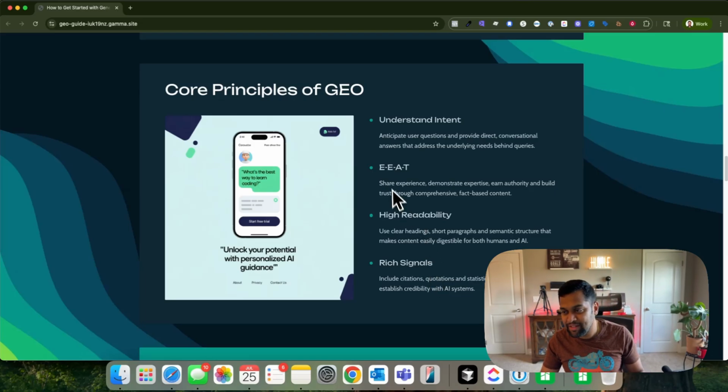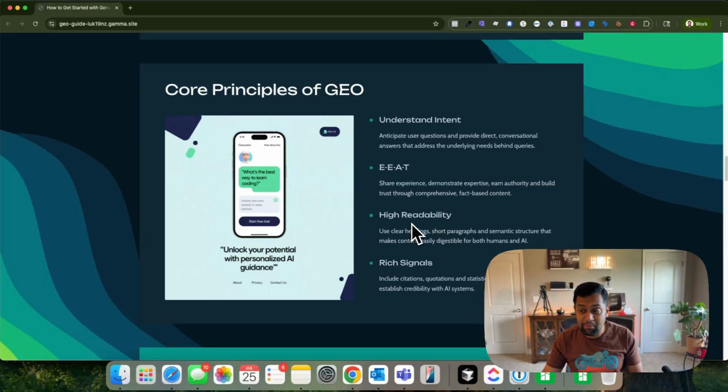So as you can see, the core principles of GEO is based on traditional SEO, and one of them is EEAT, expertise, authoritativeness, trustworthiness. But there are a few other things such as understanding the intent, anticipate your user's question, provide direct conversational answers immediately without beating around the bush, right?